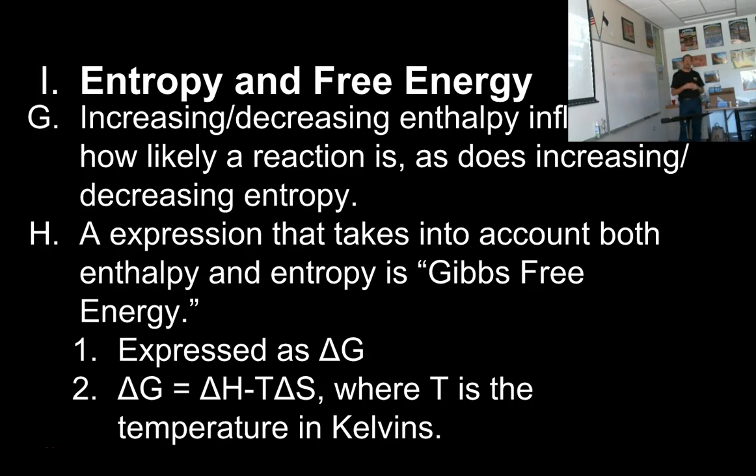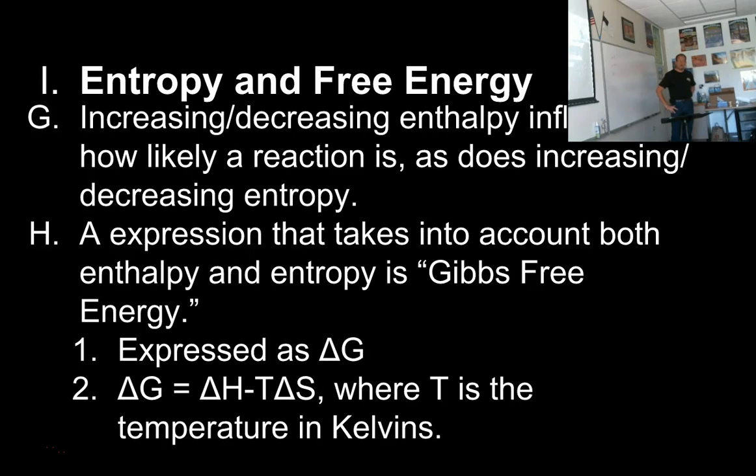And at least G makes sense because this is named after a chemist who started doing all of this thermochemistry math and explaining it. His last name was Gibbs, and so we call it the Gibbs free energy equation. At least it's Gibbs free energy, we use G. Enthalpy is H and entropy is S. Not helpful. Gibbs free energy is G. Okay, we're good about that. And we express this as the change in Gibbs free energy, delta G.